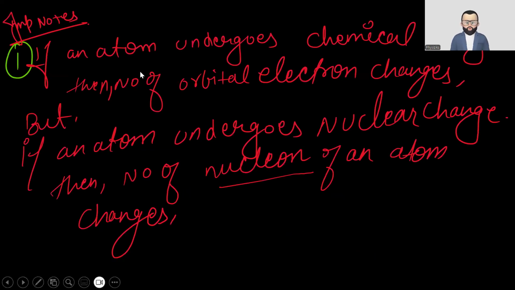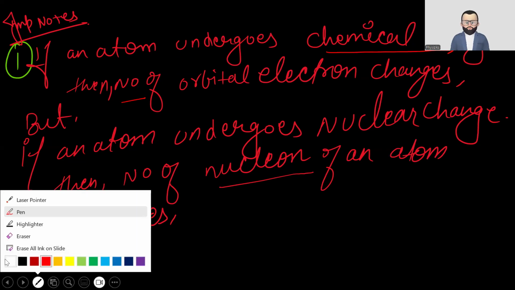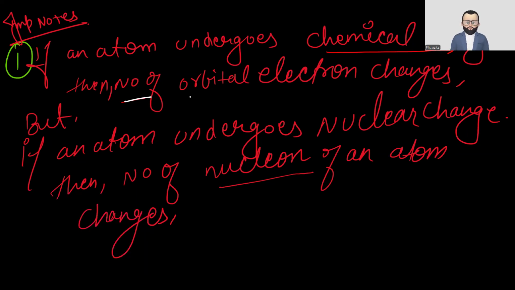Now there is an important note for everyone. These notes are very important because assertion-reason and logical questions can come from them. If an atom undergoes a chemical change, then the number of orbital electrons changes. Remember this part.